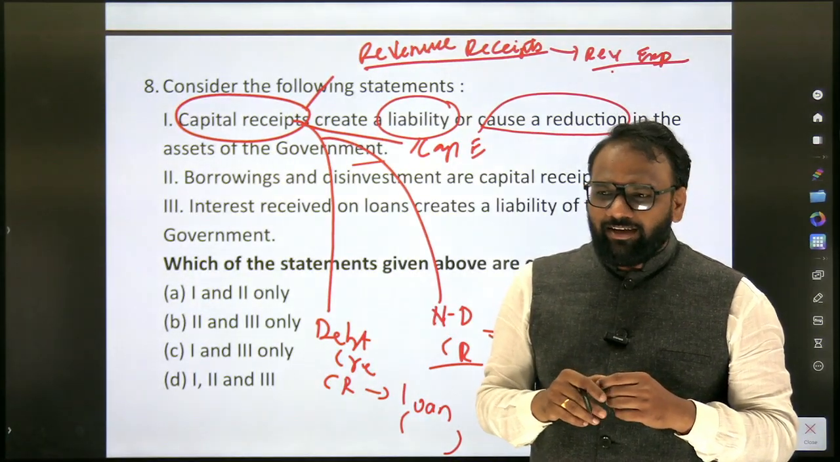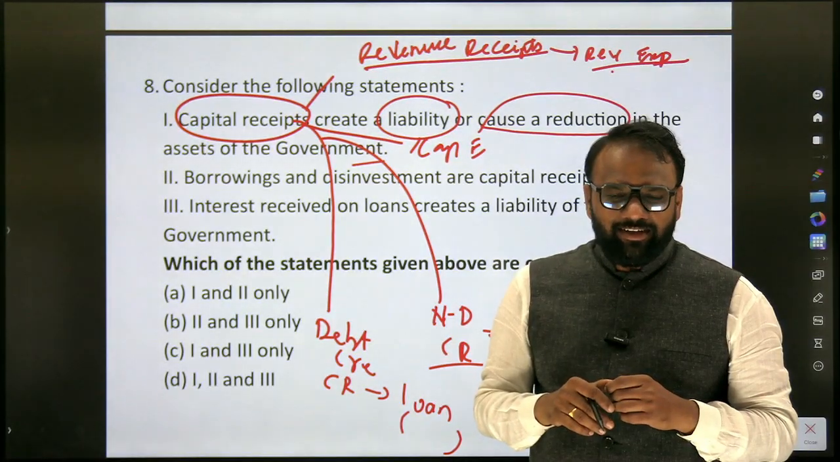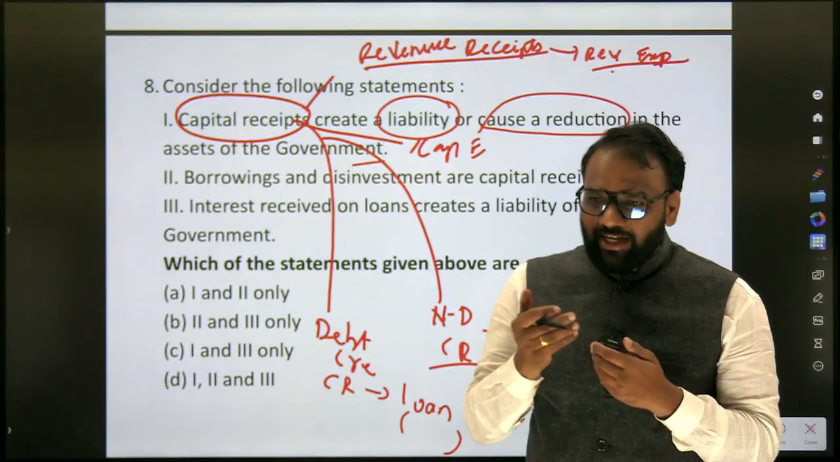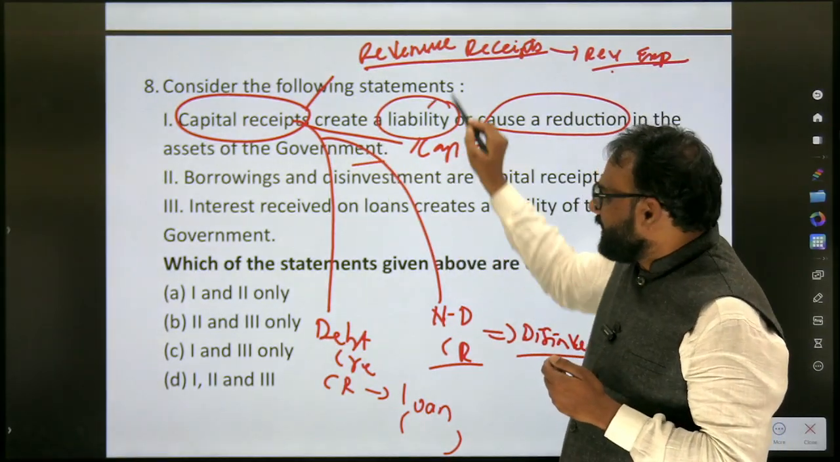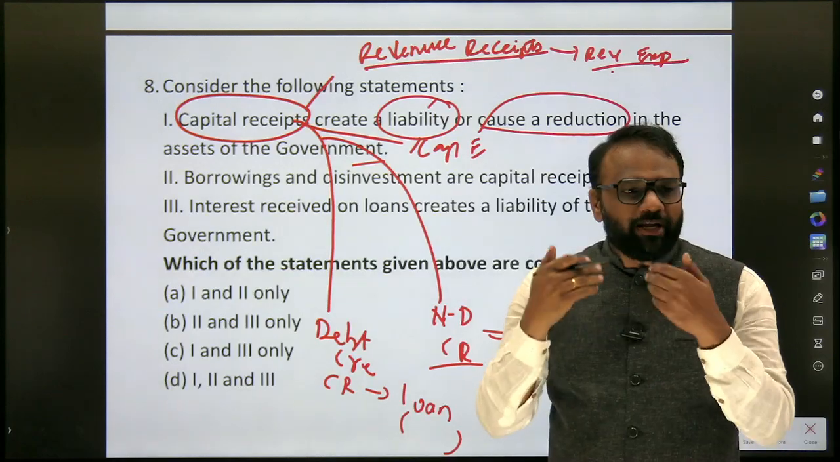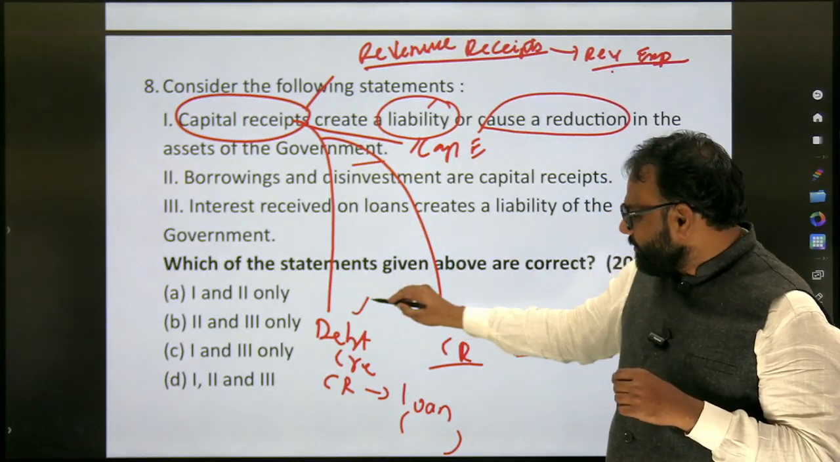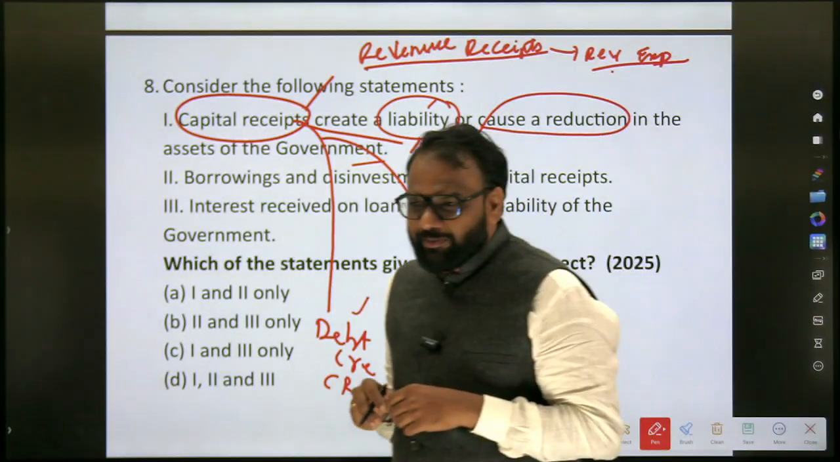First one, the first page is correct. Reduction in the asset of... See here, all these things you have discussed previous year also, but that understanding level, how we have understood, that is very important. So capital receipts create a liability. Liability means something you have to pay back. Now capital receipts we have classified into debt receipt and non-debt receipt.